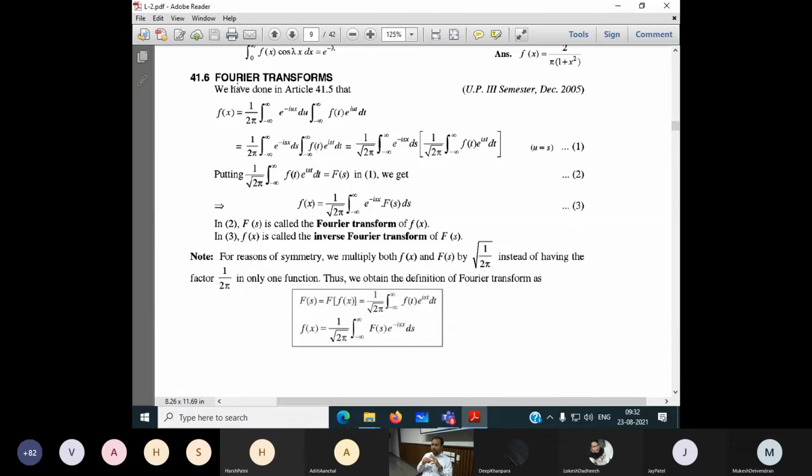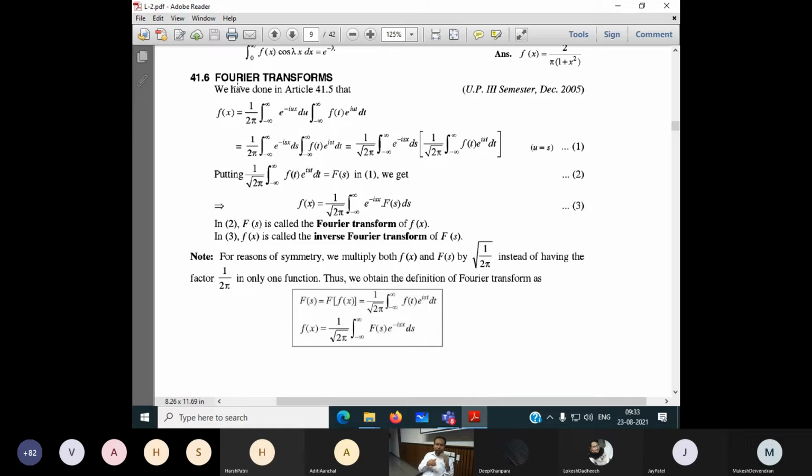We have a total of 7 integral transforms. The name is integral transform because in this transformation, integration is used throughout. If I don't know integration, then I cannot do the transformations. That's why we should know the basic concept of integration. Out of 7, in our syllabus we have 3 integral transforms: first the Fourier transform, second the sine Fourier transform, third the cosine Fourier transform, and their corresponding inverse transforms.